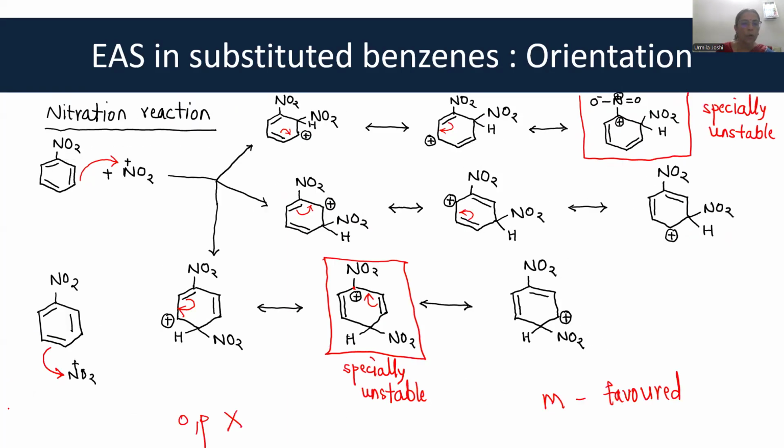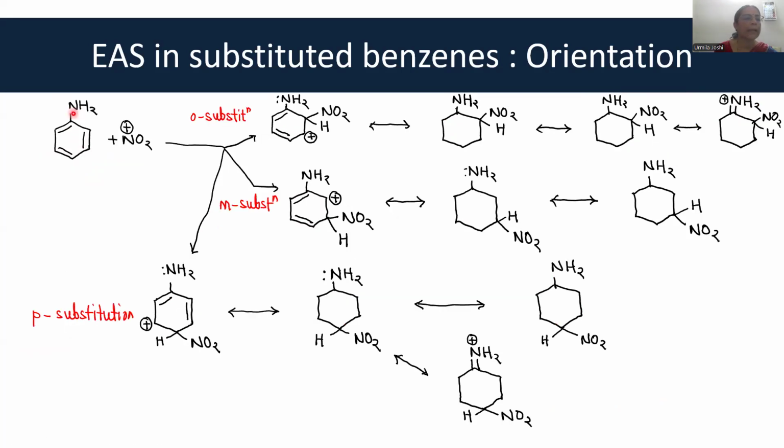Now, nitro group was an electron withdrawing group, right? Nitro group is called an electron withdrawing group. Now we come to another group that is electron donating. Amino group is an electron donating group. Why is it called an electron donating group? Because there is a pair of electrons. This can be donated.